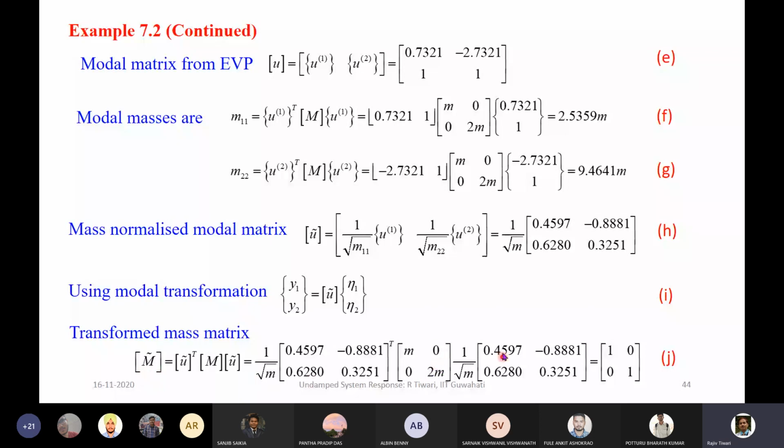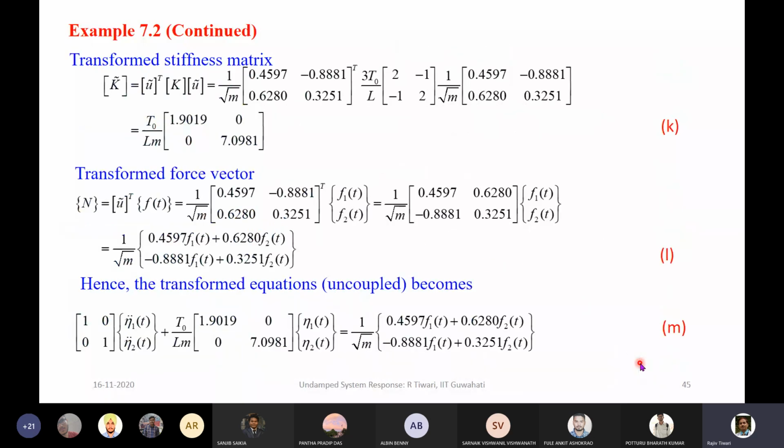If we pre-multiply by the transpose of this and post-multiply by this, we will get the identity matrix. That is expected, because once we normalize the eigenvector with respect to mass, we are supposed to get the identity matrix with that mass normalized modal matrix. So this is fine, we were able to get the identity matrix from the mass matrix.